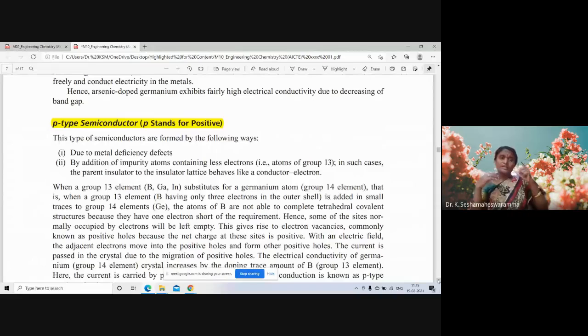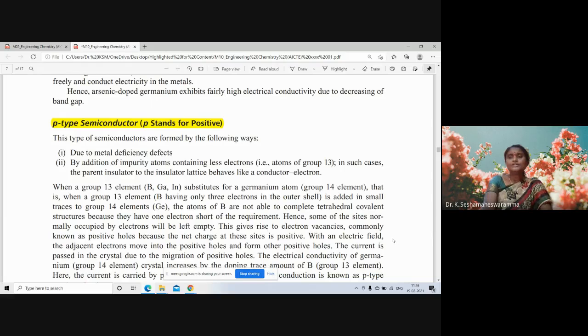Whenever we add group 13 elements like gallium or indium, they have only 3 electrons in their outer shell, but silicon and germanium have 4 electrons. Here, 1 electron is less. A missing electron is known as a positive hole. That's why these are known as P-type semiconductors. P stands for positive, electron deficiency.